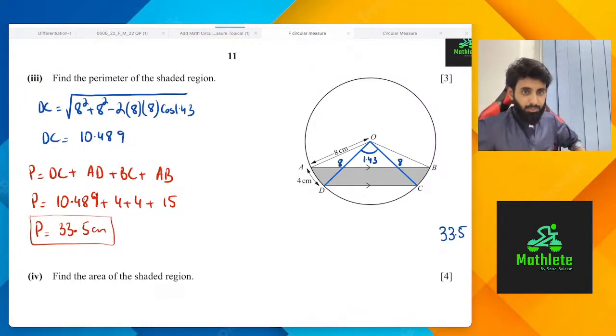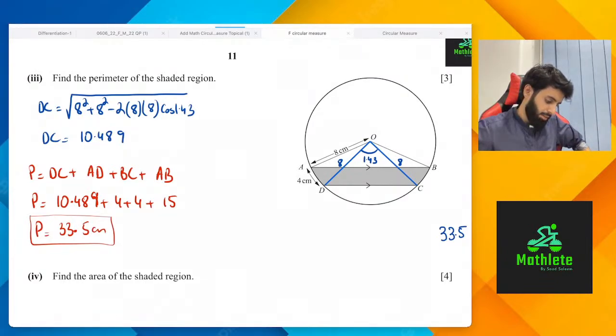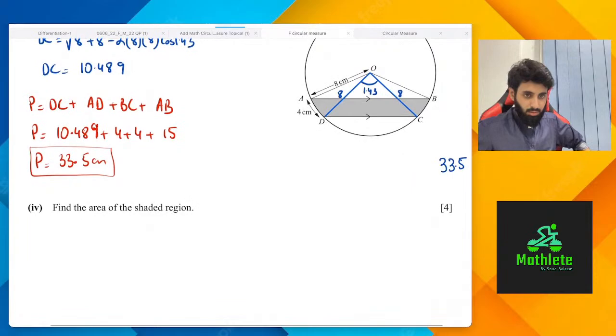Okay, inshallah. How do we use the similarity rule for DC? Okay, so we don't have similar triangles over here, so you can't use that.